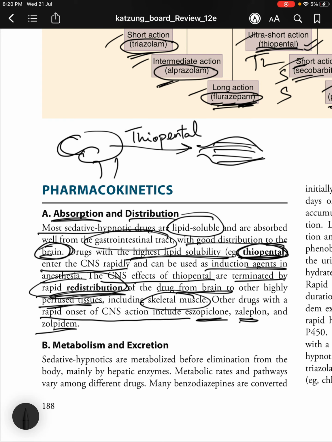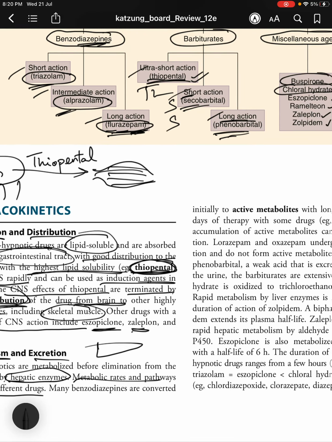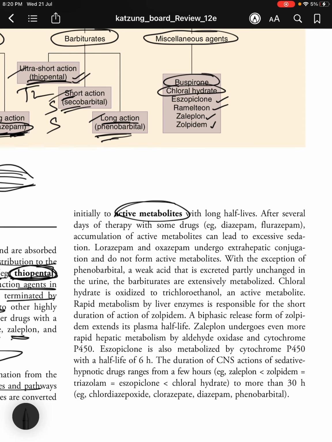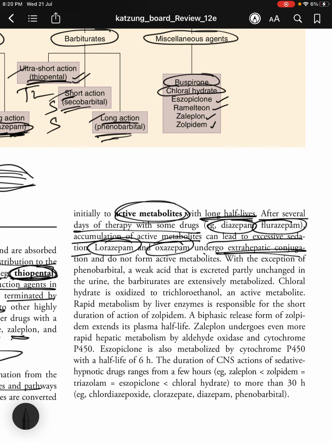Moving on to the metabolism and excretion. Sedative hypnotics are metabolized before elimination from the body mainly by hepatic enzymes. Metabolic rates and pathways vary among different drugs. Many benzodiazepines are converted initially to active metabolites with long half-lives. After several days of therapy with some drugs such as diazepam and flurazepam, accumulation of active metabolites can lead to excessive sedation. Lorazepam and oxazepam undergo extrahepatic conjugation and do not form active metabolites. So what are these exceptions that do not form active metabolites because they undergo extrahepatic conjugation?